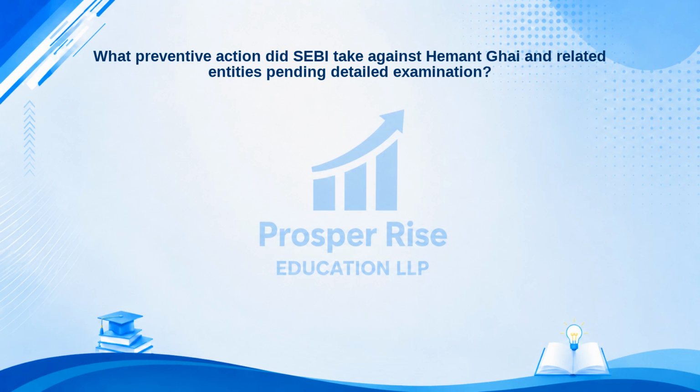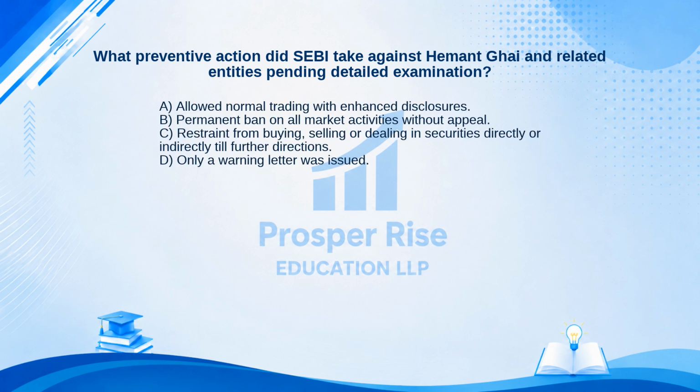Here is another practice question. What preventive action did SEBI take against Hemant Ghai and related entities pending detailed examination? Here are your options. A. Allowed normal trading with enhanced disclosures. B. Permanent ban on all market activities without appeal. C. Restraint from buying, selling, or dealing in securities directly or indirectly till further directions. Or D. Only a warning letter was issued.